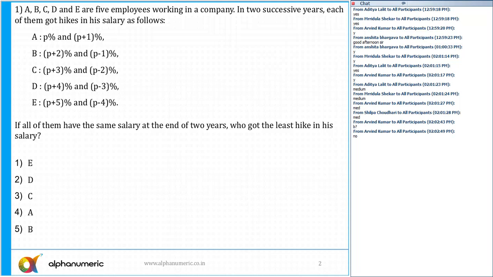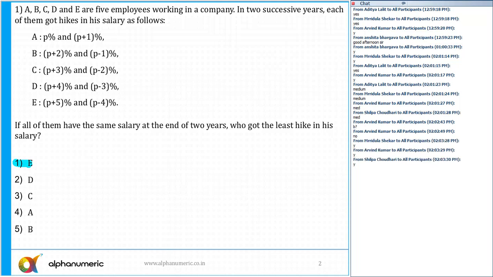This is again a very simple question. Just see here why I'm saying that this is a simple one. There are several reasons. It says A, B, C, D, and E are 5 employees working in the company. In 2 successive years, each of them got a hike in salary as follows, like P% and something like this. We have discussed so many times, if the result is true, it must be true for any values of P. So don't you think it's very easy that I should assume certain values of P and do it quickly? Please tell me yes or no.